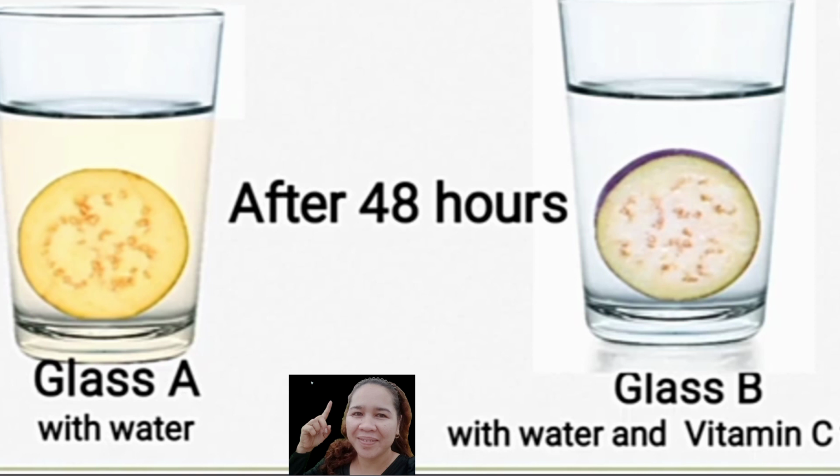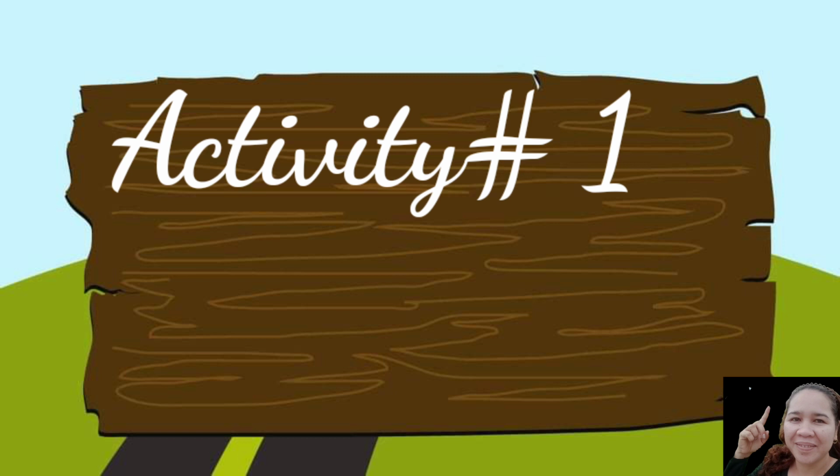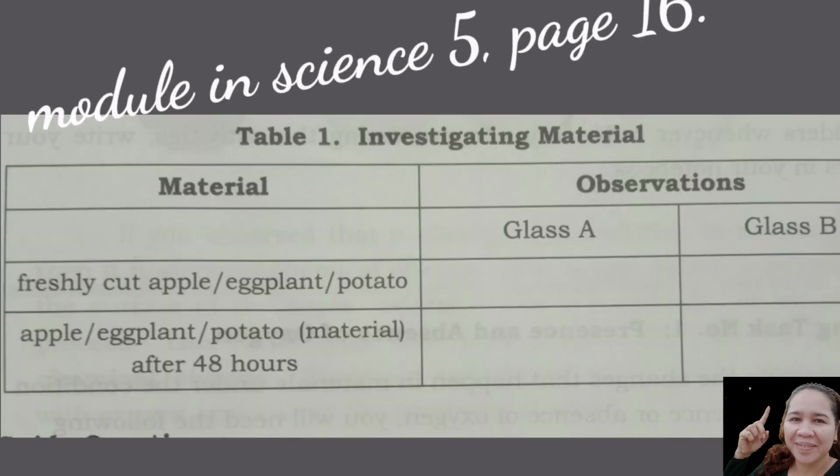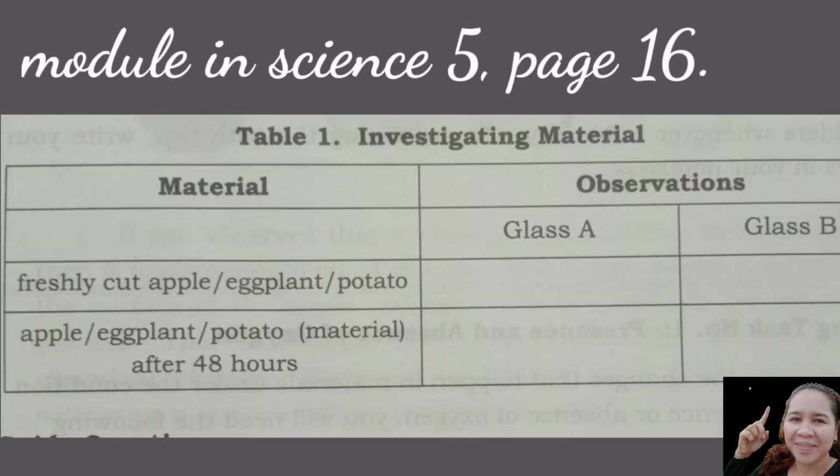And what changes happened? For your activity 1, you're going to fill in the following tables. Write your observation based on the experiment. You're going to write your answer on the paper. Here is table 1, investigating materials, that can be found in the module in Science 5, page 16.